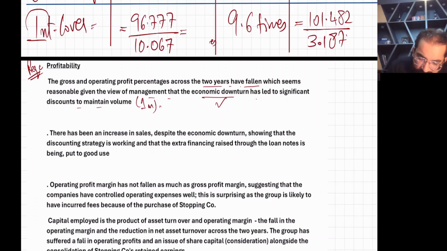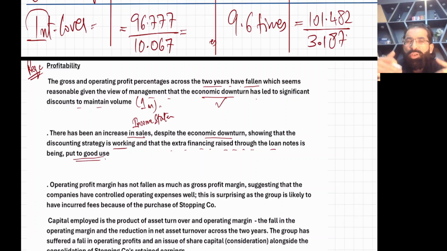1 mark. There has been an increase in sales. Yes, we just saw from the income statement. Despite the economic downturn, showing that the discounting strategy is working. Yes. If you give a discount and there is still no increase in sales, that means it's very dangerous. But if you are giving a discount and people are coming to you, that means your strategy is working. And that the extra financing raised through the loan note is being put to good use. Okay. That means if we are doing marketing campaigns with the loan, we are on the right track.